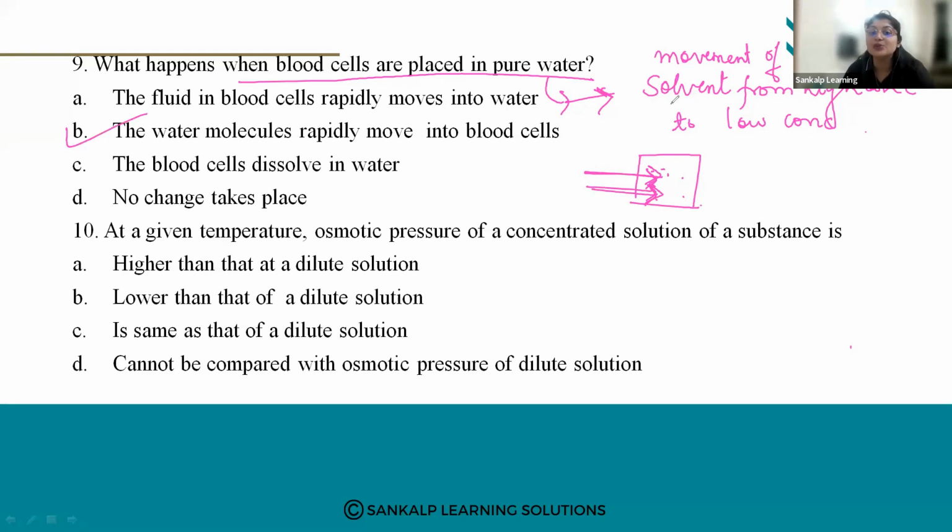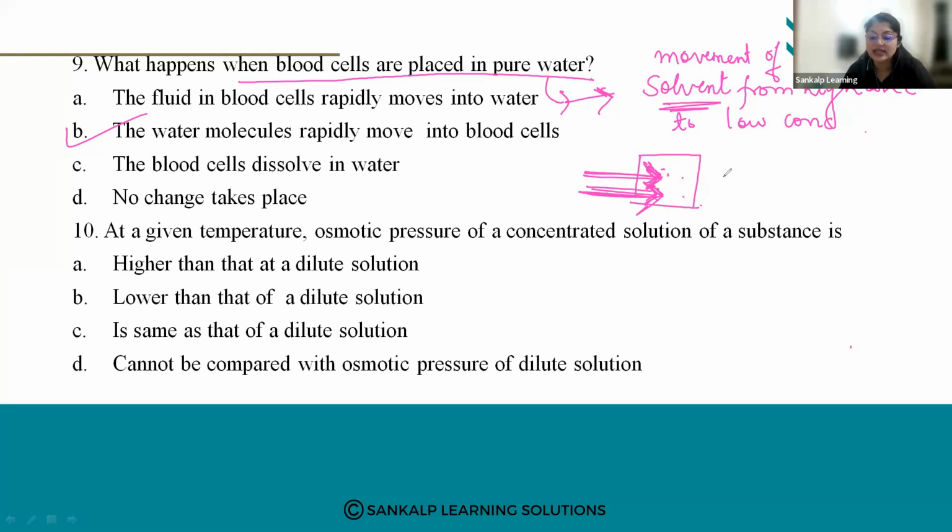Why? Because it is due to osmosis. And what is osmosis? It is the movement of solvent molecules from higher concentration to lower concentration. Is it clear? Yes. As the water molecules are the solvent, they will move into the blood cell.